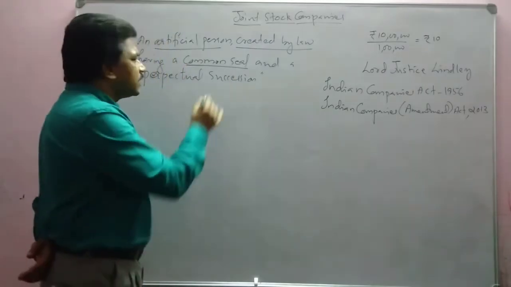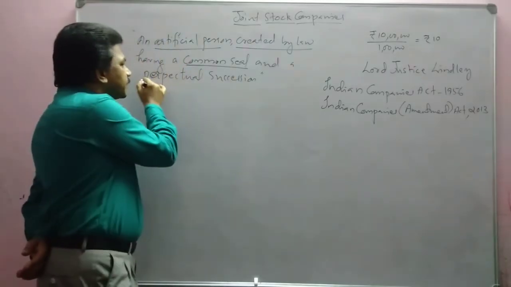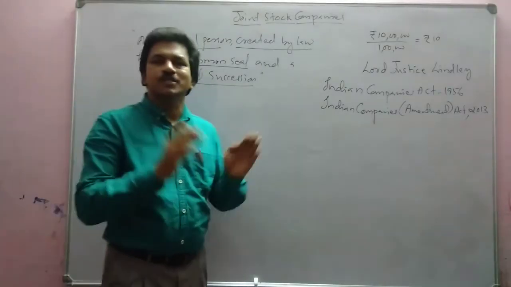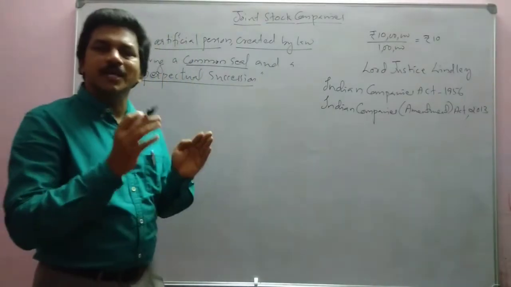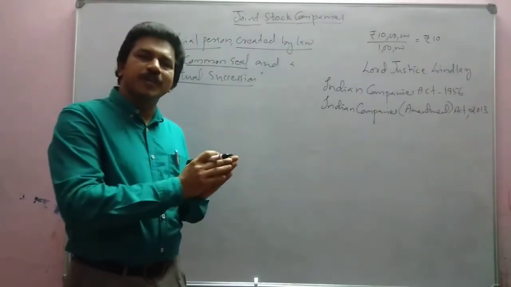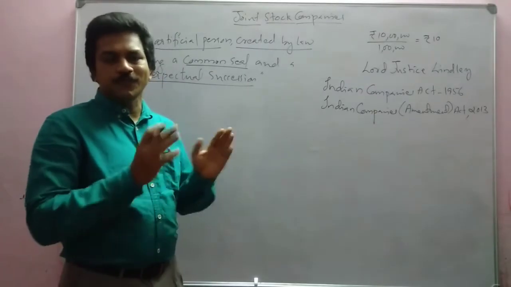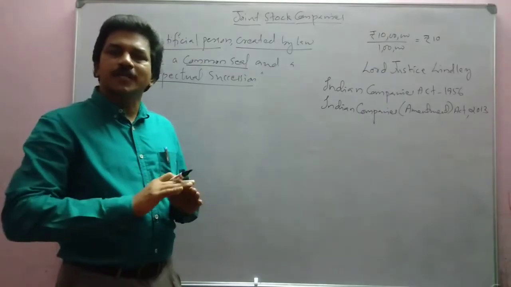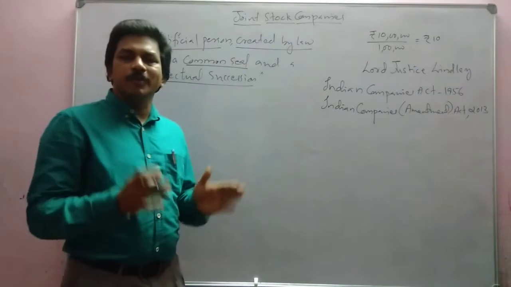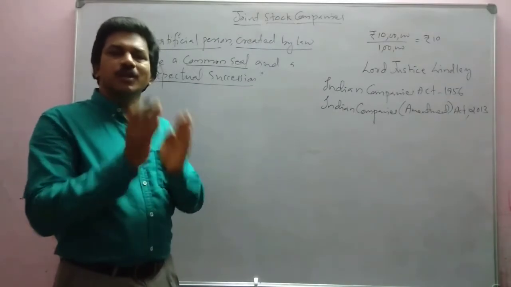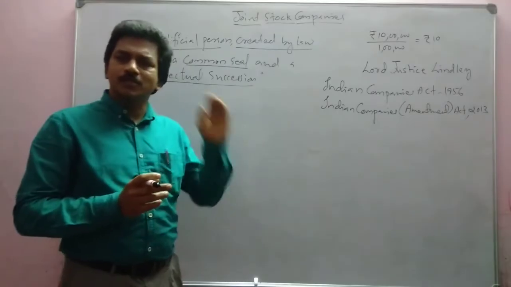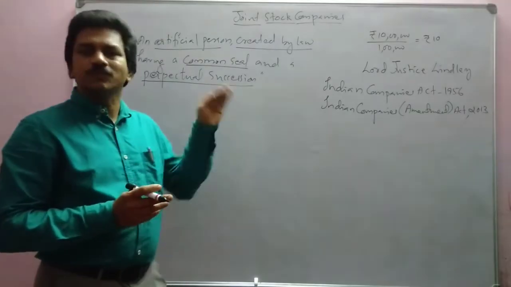So common seal is the speciality and a perpetual succession. Perpetual succession means continuous existence. That means the death or disablement of any of the owners of the company does not affect the existence of the company. If an owner dies also, the company will continue its function.